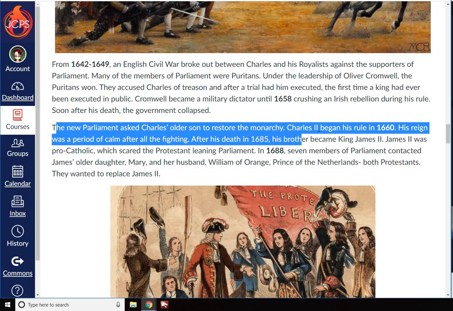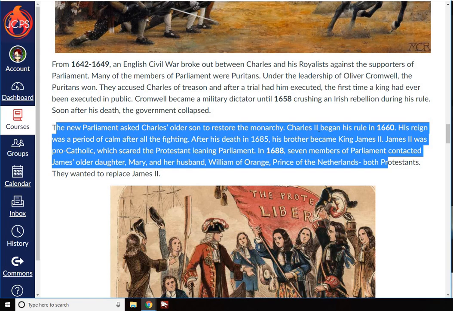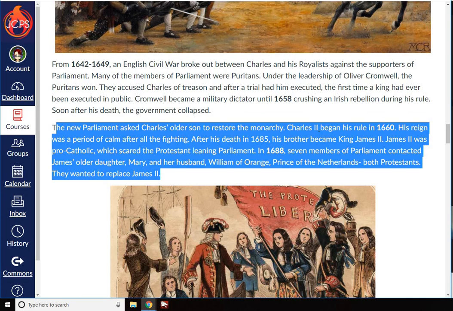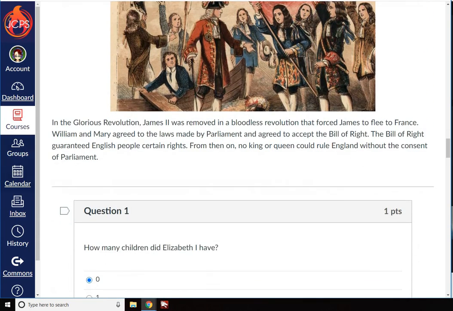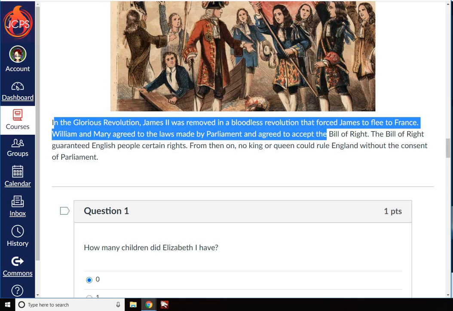After his death in 1685, his brother became king, King James II. James II was pro-Catholic, which scared the Protestant-leaning parliament. In 1688, 7 members of parliament contacted James's older daughter Mary and her husband William of Orange, Prince of the Netherlands, both Protestants. They wanted to replace James II. In the Glorious Revolution, James II was removed in a bloodless revolution that forced James to flee to France. William and Mary agreed to the laws made by Parliament and agreed to accept the Bill of Rights.